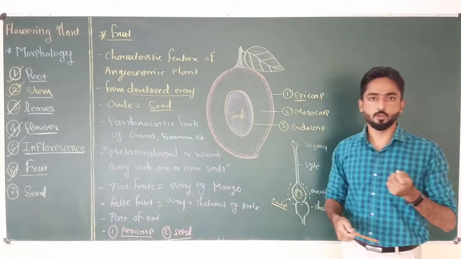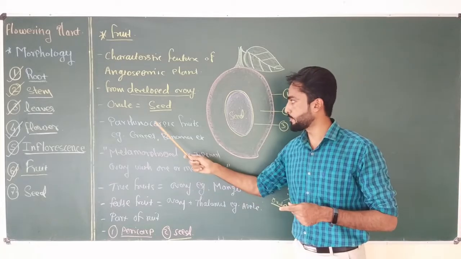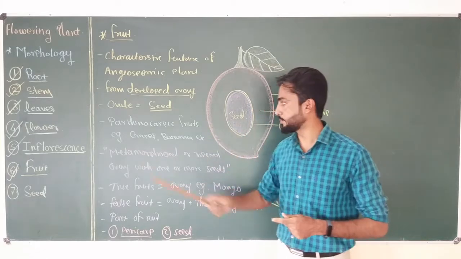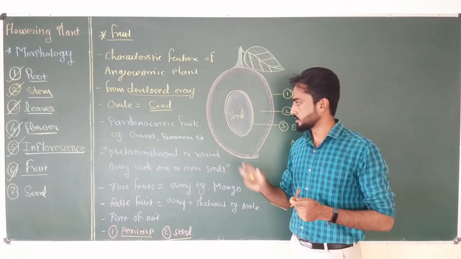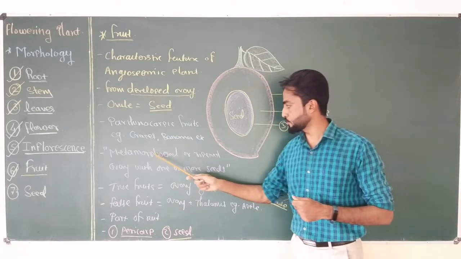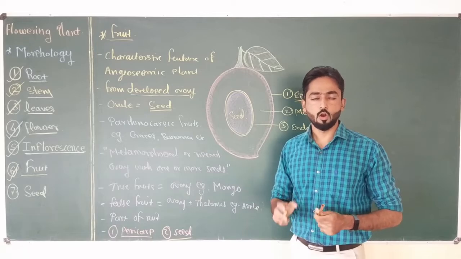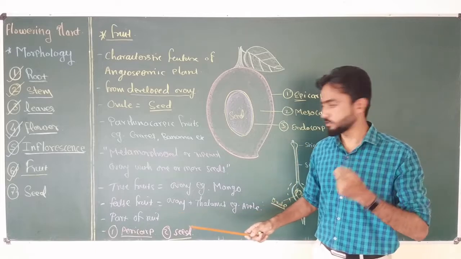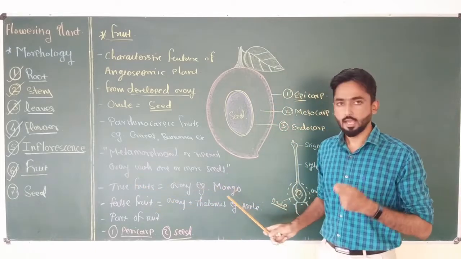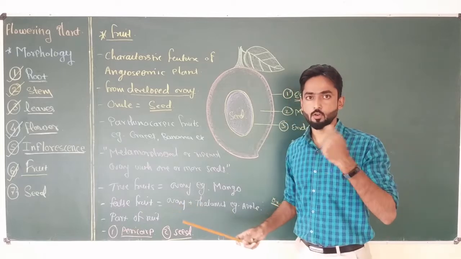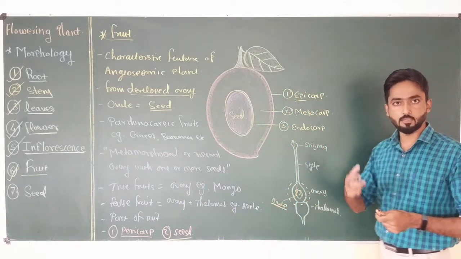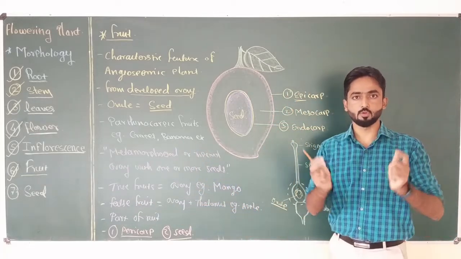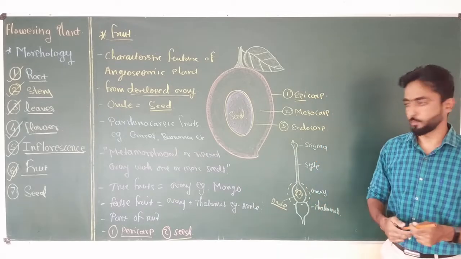Sometimes fruits are produced without fertilization. Such fruits are called parthenocarpic fruit, and the phenomenon is called parthenocarpy. Generally these fruits are seedless. Examples are grapes and banana. Then the fruit can be defined as a metamorphosed ripened ovary with one or many seeds. If the fruit is developed only from the ovary, it is called a true fruit. Example is mango. And if along with the ovary, other floral parts like thalamus take part in the fruit formation process, it is called a false fruit. Example is apple. In case of apple, the thalamus grows around the ovary and takes part in the fruit formation process.